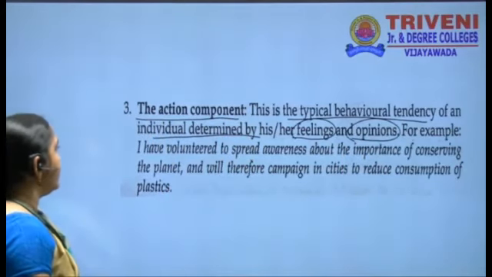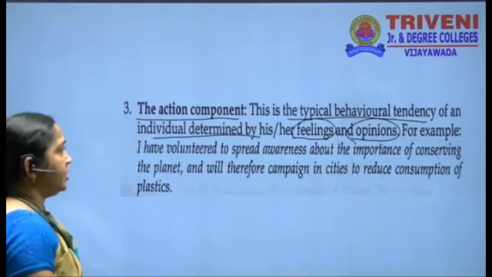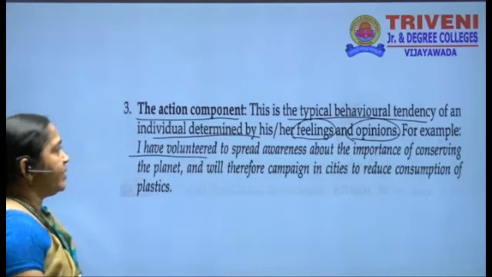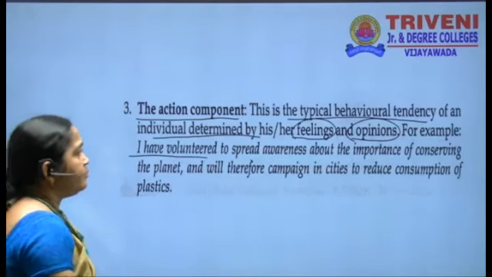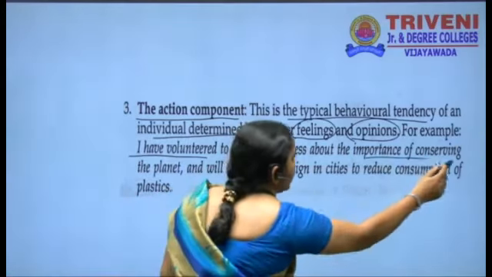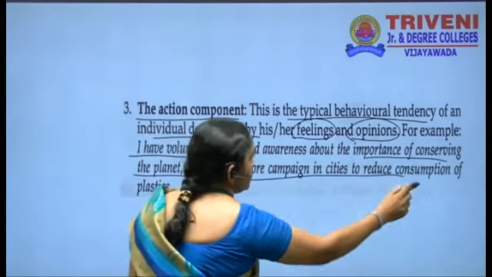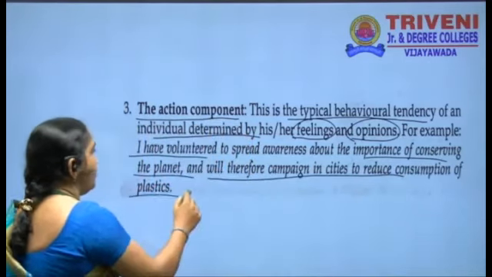For example, I have volunteered. Here they have given that I have volunteered to spread awareness about the importance of conserving the planet and will therefore campaign in cities and reduce consumption of plastic.